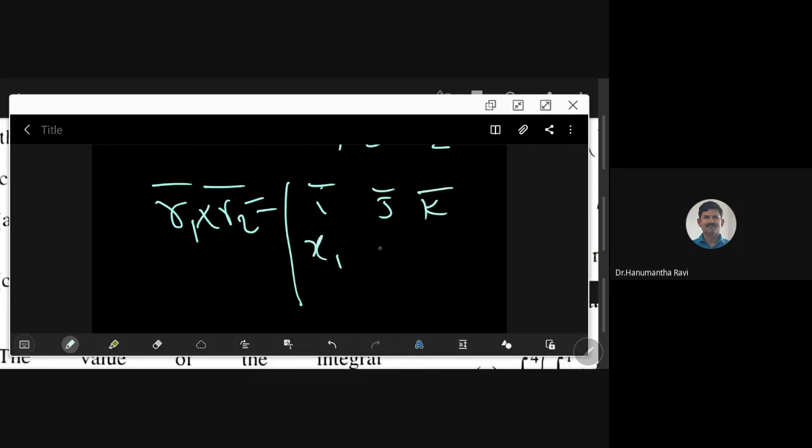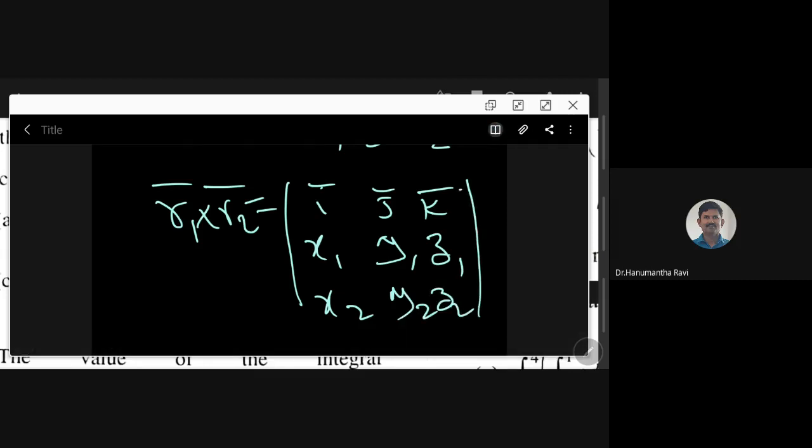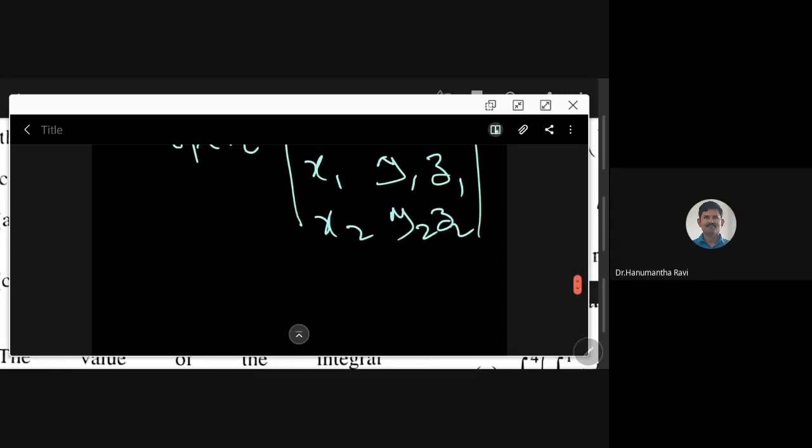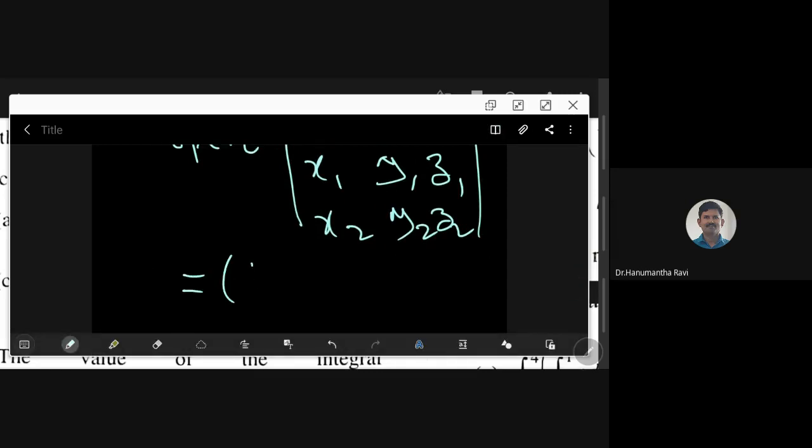The other one is the cross product. We define r1 bar cross r2 bar in terms of a determinant. So you have i bar, j bar, k bar here, then x1, y1, z1, the first vector's coefficients, and x2, y2, z2. Remember, there is a simple way here. If you take this one, we have y1 z2 minus y2 z1 times i bar. You can write it like this.